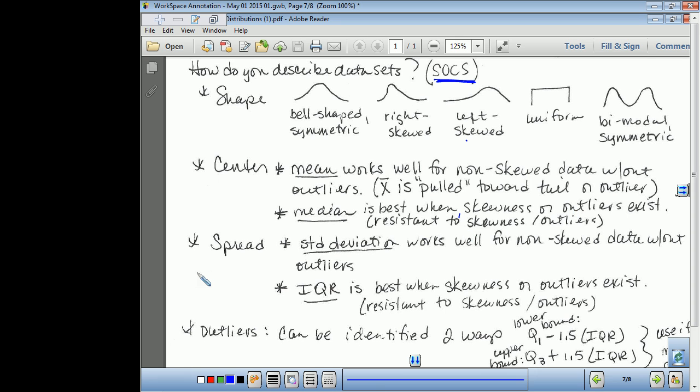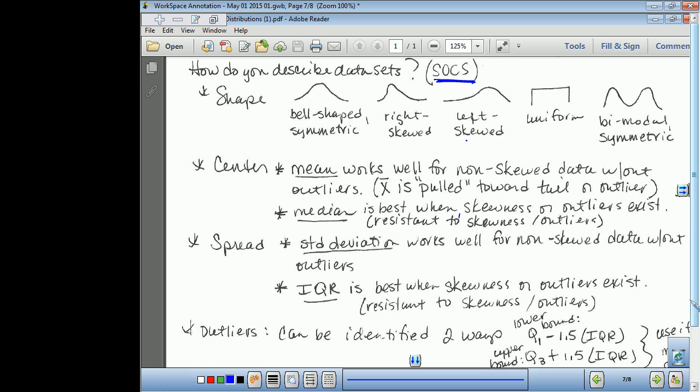Now, spread. How far apart is the data spread? That's our standard deviation. Works best for non-skewed data. And then IQR, we talked about it's not affected as much by outliers. It's best when there is skewness with the data or outliers do exist.